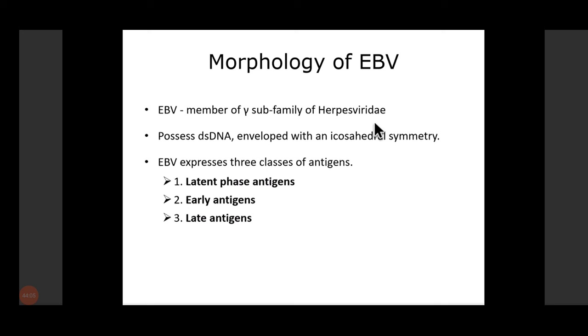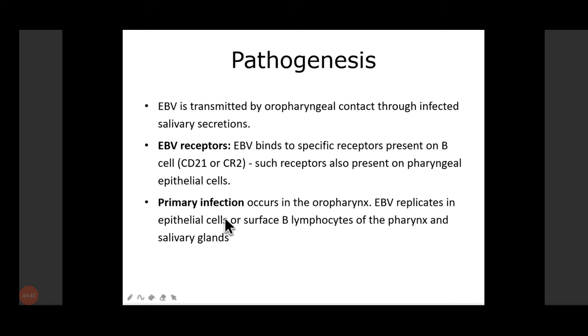This particular virus is a Herpesviridae, which has double-stranded DNA. It is a double-stranded DNA virus, and it is an enveloped virus. The DNA viruses can be double-stranded, single-stranded, and so on. So this is a double-stranded DNA virus, enveloped with icosahedral symmetry. And EBV expresses three classes of antigen: latent phase antigens, early antigens, and late antigens.